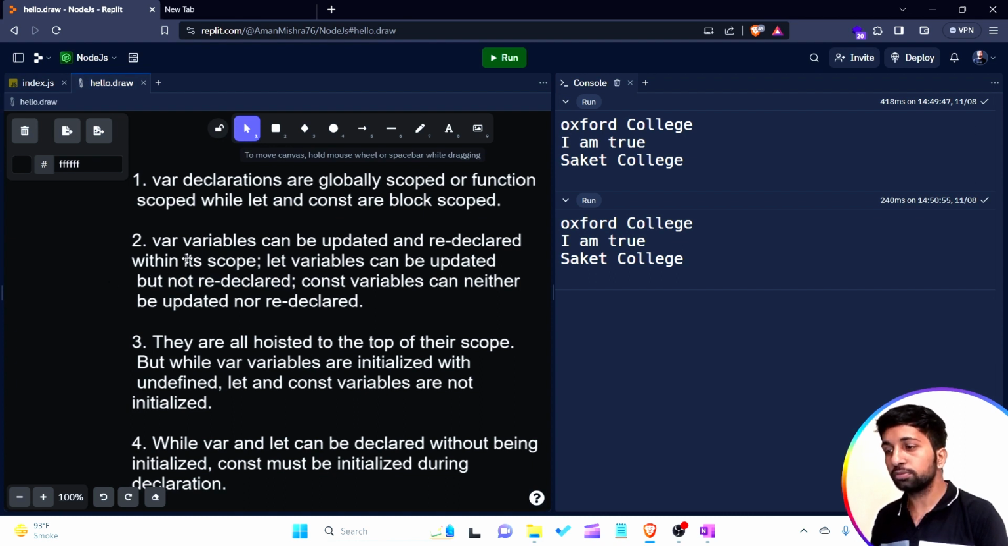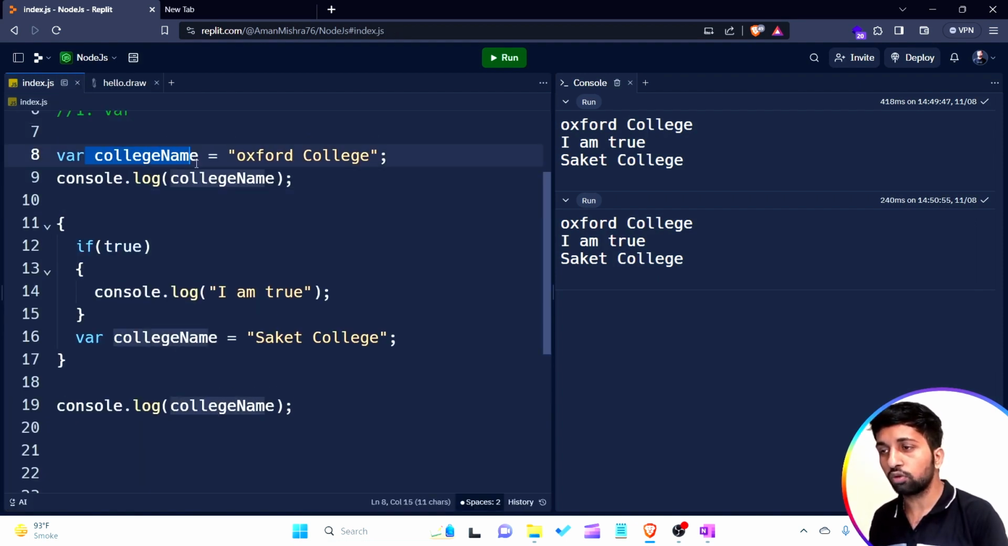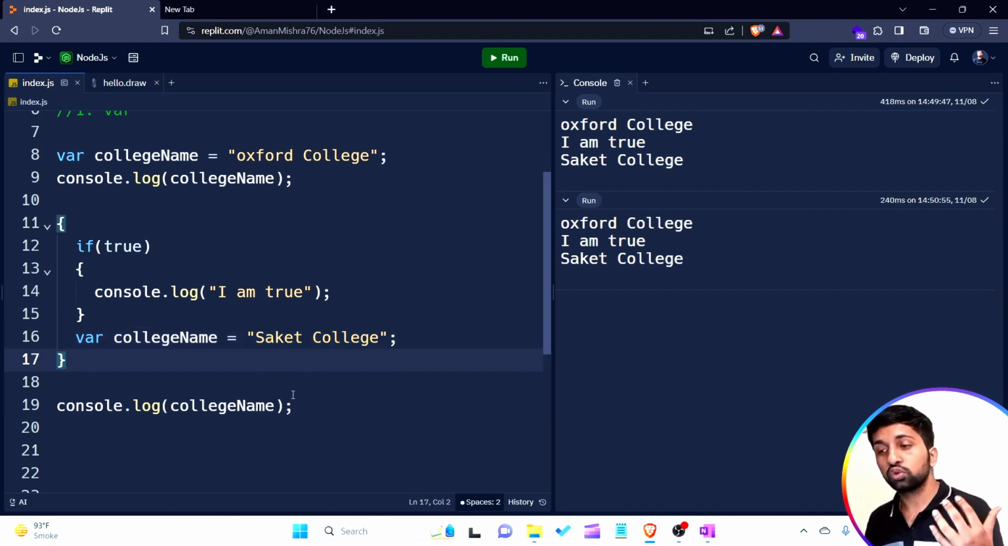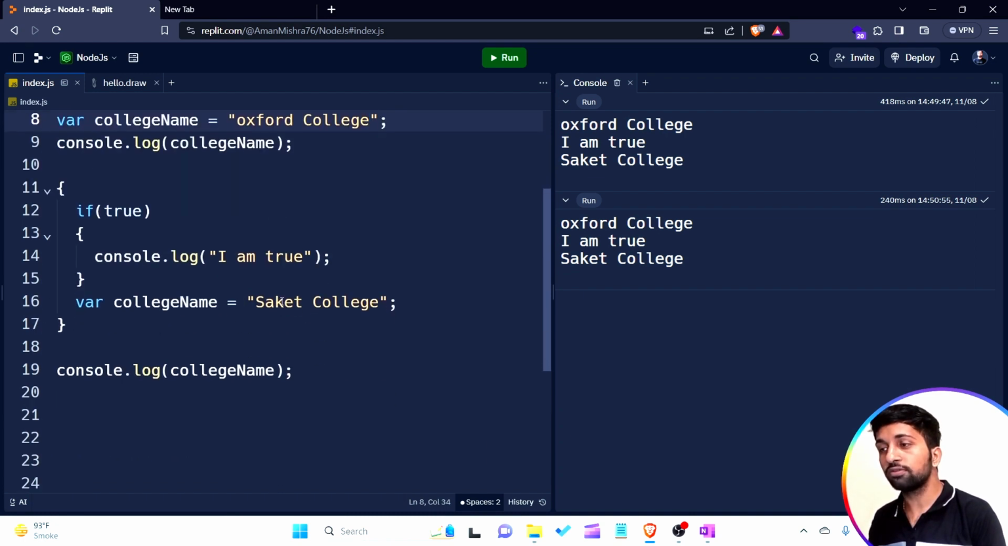If I open this, you can see the message: var variables can be updated and redeclared within their scope. We know that the scope of a var variable is global, so we are able to update or simply redeclare the variable, and the whole information is updated. The problem is not creating a variable with the same name. The problem occurs when the developer does not know that this variable is already declared or already contains some important information. These are the drawbacks of the var keyword.